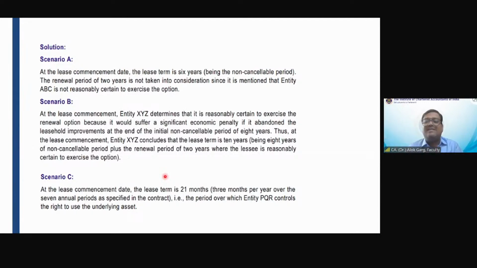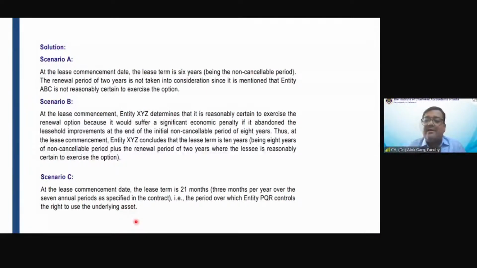So what is the lease term? In that case, the lease term is not 7 years. The lease term is a period of use. It is 21 months. At the lease commencement, the lease term is 21 months, 3 months per year, over the 7 annual periods as specified in the contract. That is the period over which entity PQR controls the right to use the underlying asset.